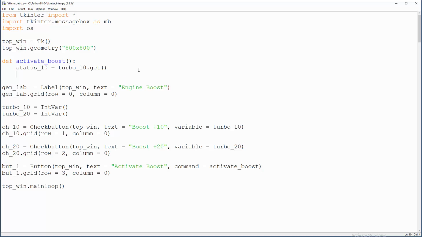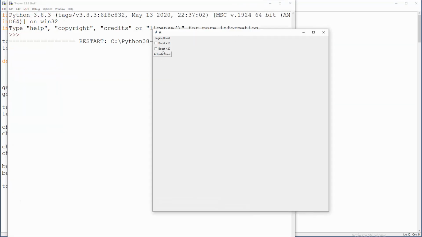And when we have it, we will just print it for now for simplicity reasons, right here, status 10, and we will concatenate that with status 10. So for testing purposes, I'm gonna press F5, and if I click activate boost, status 10 is 0. Obviously we are checking just one button here, guys, one button, but when I click check button, then see, we have 1. So same stuff you can do for boost for plus 20, but that's kind of stupid.